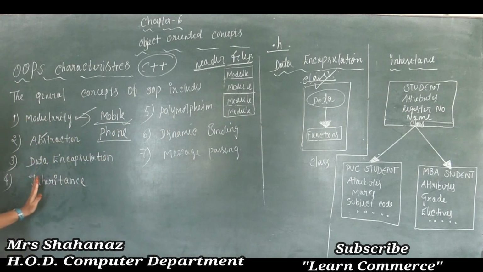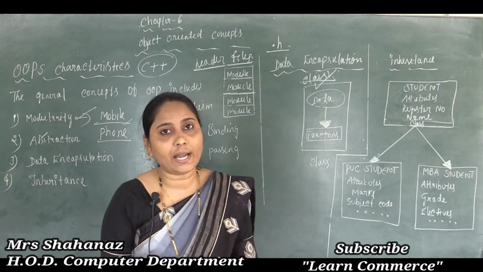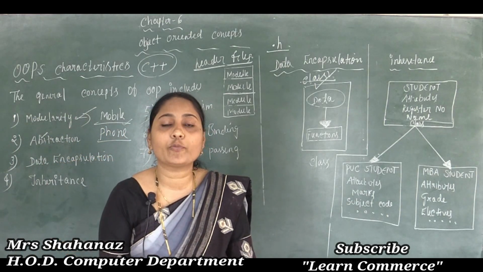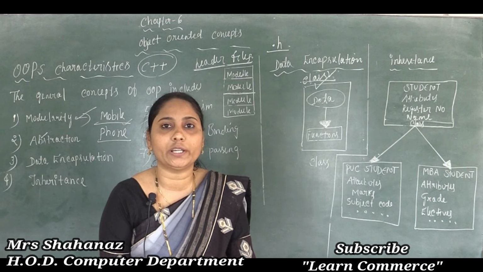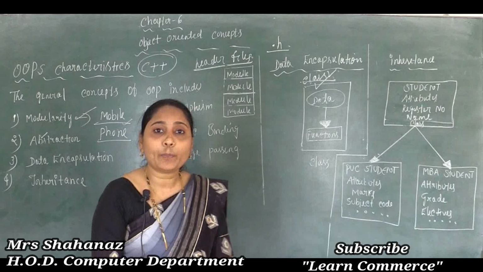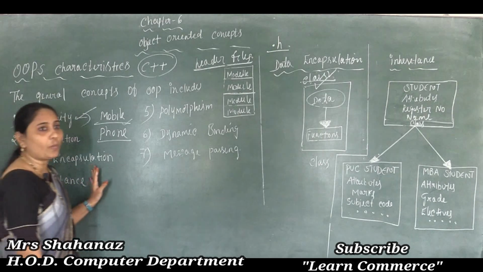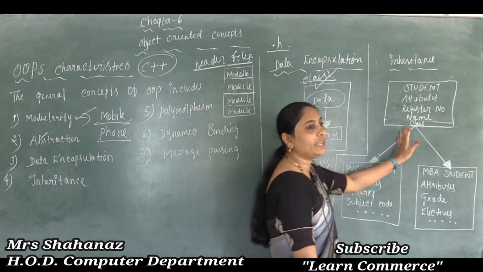After knowing some points, now let's see the meaning of inheritance. OOPS, object oriented programming system, supports the concept of inheritance, and inheritance provides the idea of reusability.